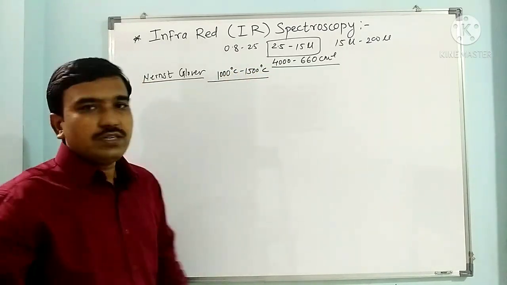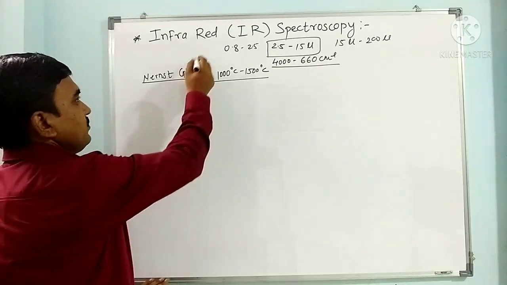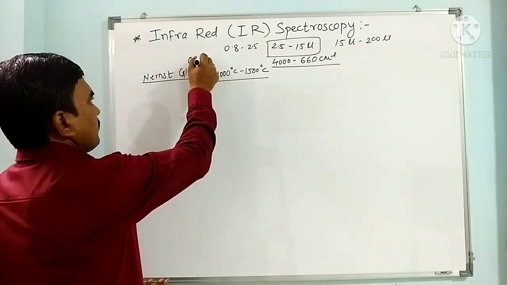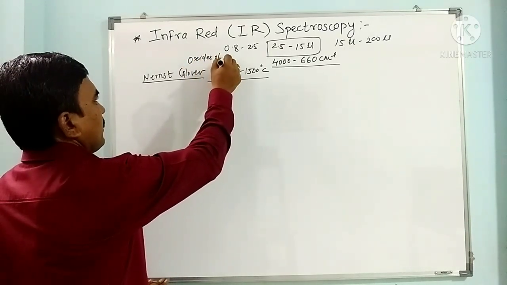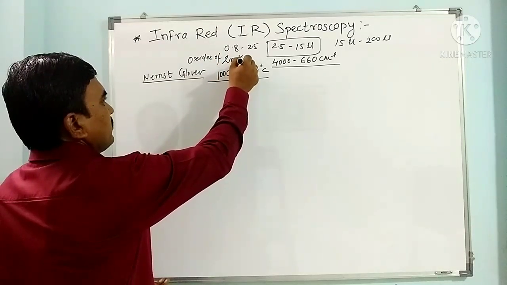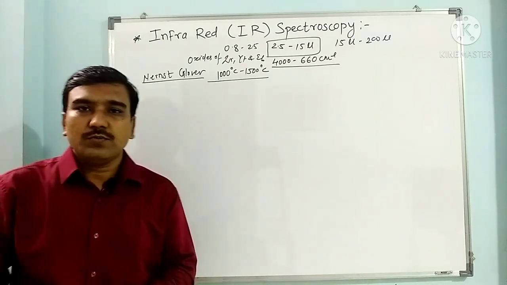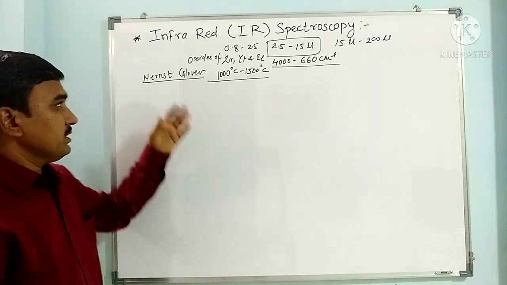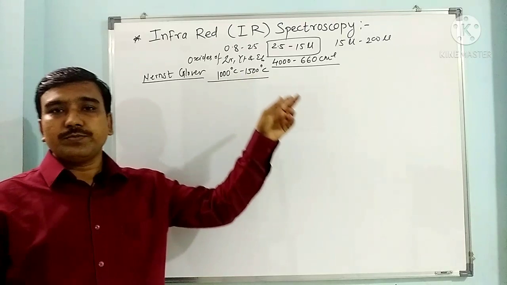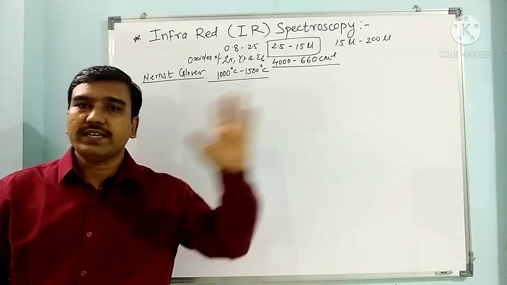So these oxides of zirconium, yttrium and erbium are compressed in the form of a hollow rod that is heated at around 1000 to 1500 degrees Celsius temperature. It generates IR radiations.